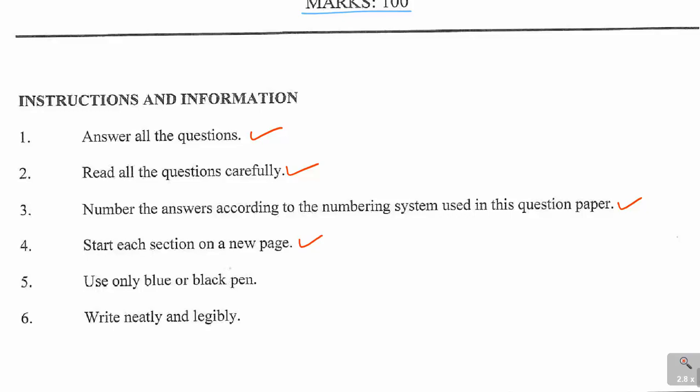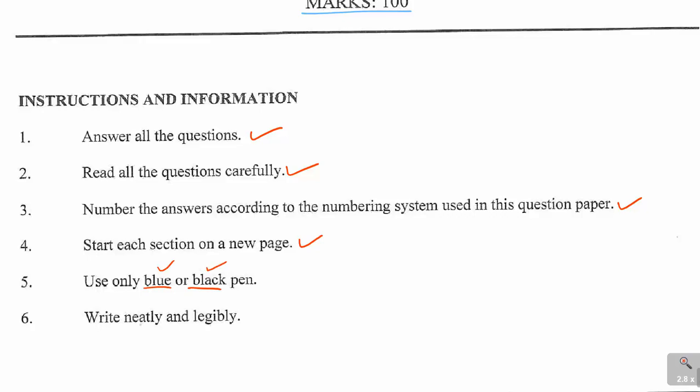You don't have to start afresh the whole question, you just write again the part where you made the error. Or if it's just a line, cross out neatly and continue with your working. But avoid Tipex and avoid using markers. There is no need for you to color your book or use different pens, because you'll be penalized. The only pens allowed are blue or black.